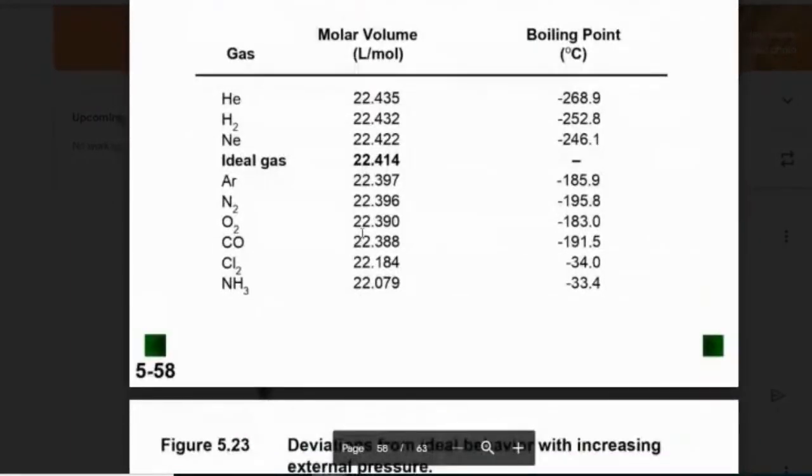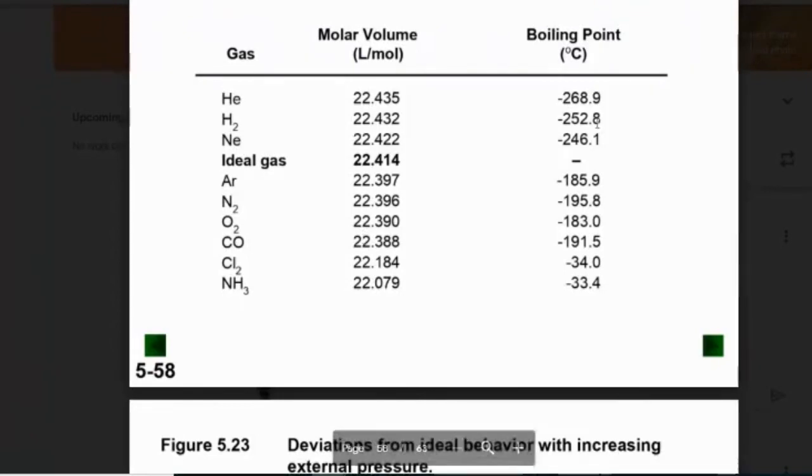And we calculate the real molar volume, 1 mole at STP, for all these gases here. And we can see that they're all still pretty close. The Cl2 and NH3 start to get a little bit too much attractive forces going on, and they don't behave as ideally as they should. But the helium and hydrogen and neon tend to do exactly what they're supposed to do.